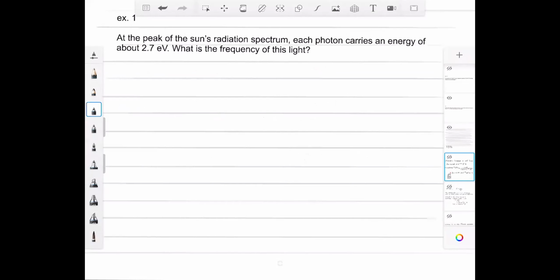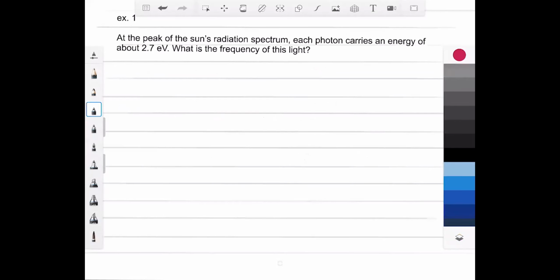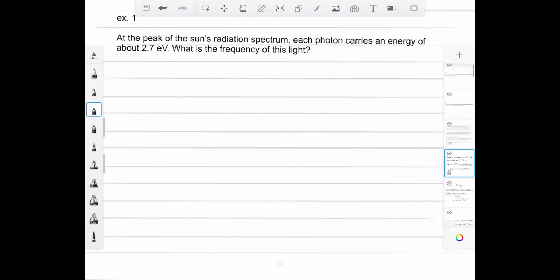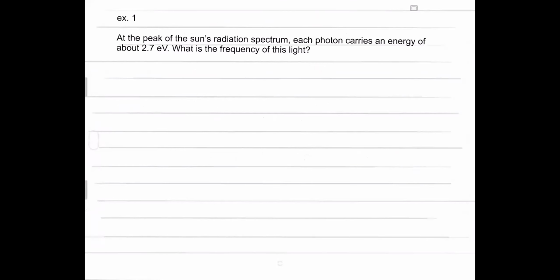Example 1, let me give myself some lines. Okay, it says here, at the peak of the sun's radiation spectrum, each photon carries an energy of about 2.7 electron volts. What is the frequency of this light?